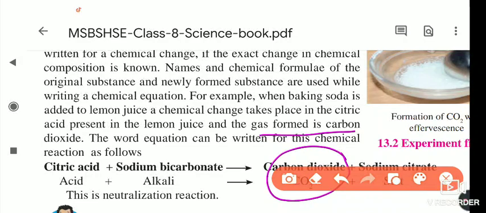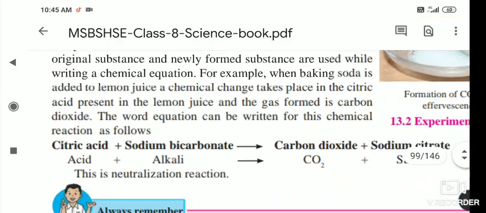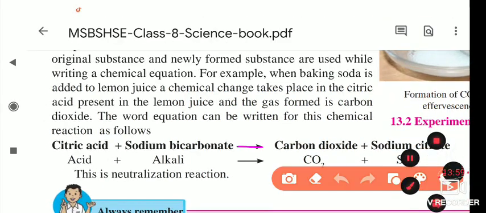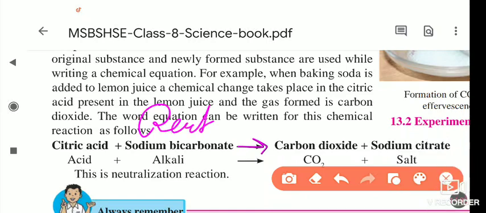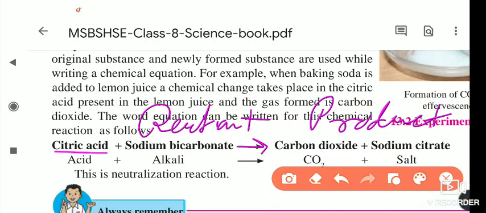And the word equation can be written as I told you before. This is the sign, this is the arrow, and on the left side of the arrow we write the reactants, those taking part in the chemical reaction, and on the right side of the arrow we write the products that form after the chemical reaction takes place. So in this chemical reaction, citric acid, meaning lemon juice, and sodium bicarbonate are the reactants, and we write them on the left side of this arrow.